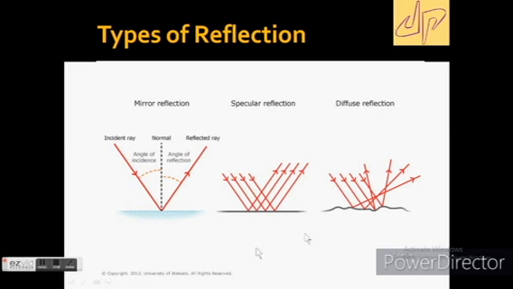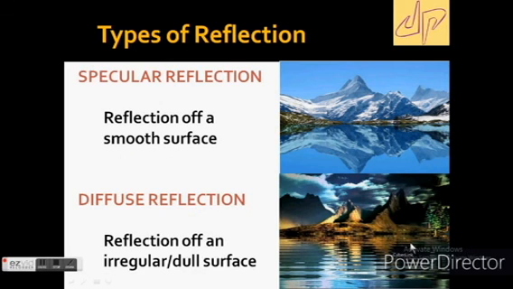But if you see, this is a rough surface, not a smooth surface, very rough. Here light is falling on it, but it is still not reflecting in a particular direction. So that's why a clear image is not formed. This reflection is known as diffuse reflection, and the perfect, clear image reflection above is known as specular reflection.